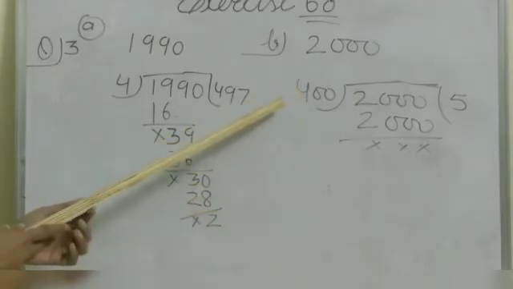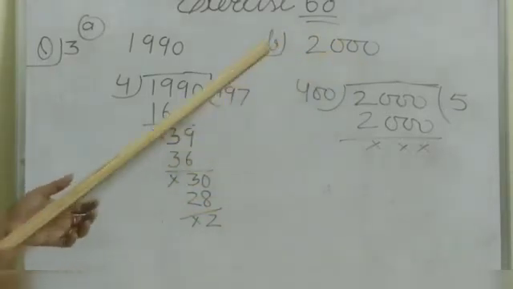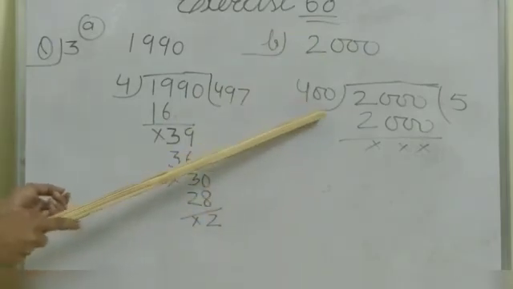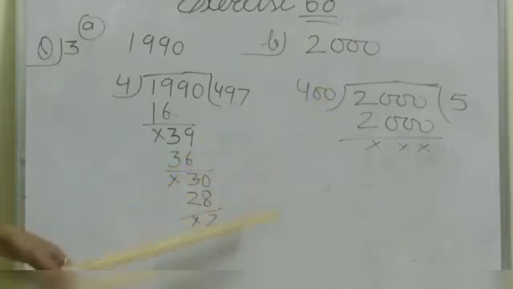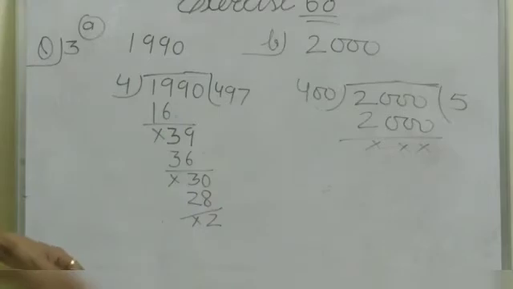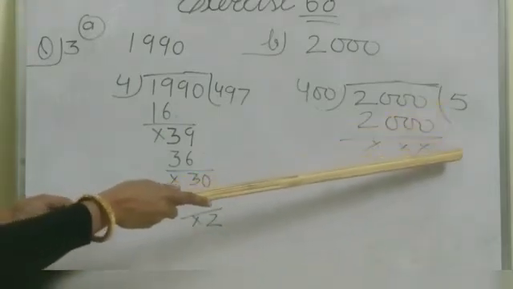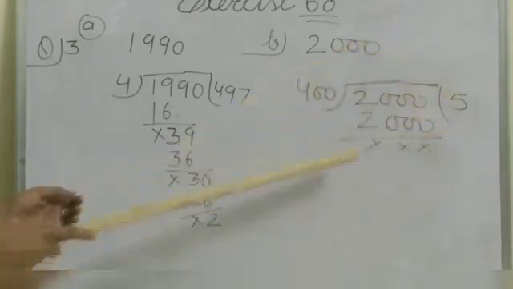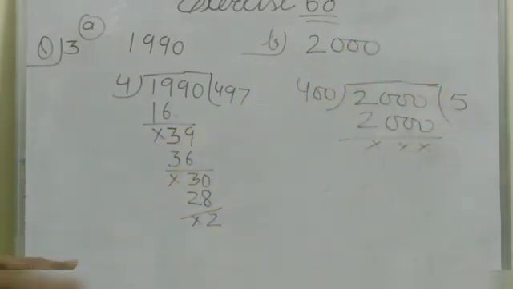Now question number 2, 2000. 2000 is a century year, so it should be divisible by 400. 2000 is divisible by 400. That's why it is a leap year.